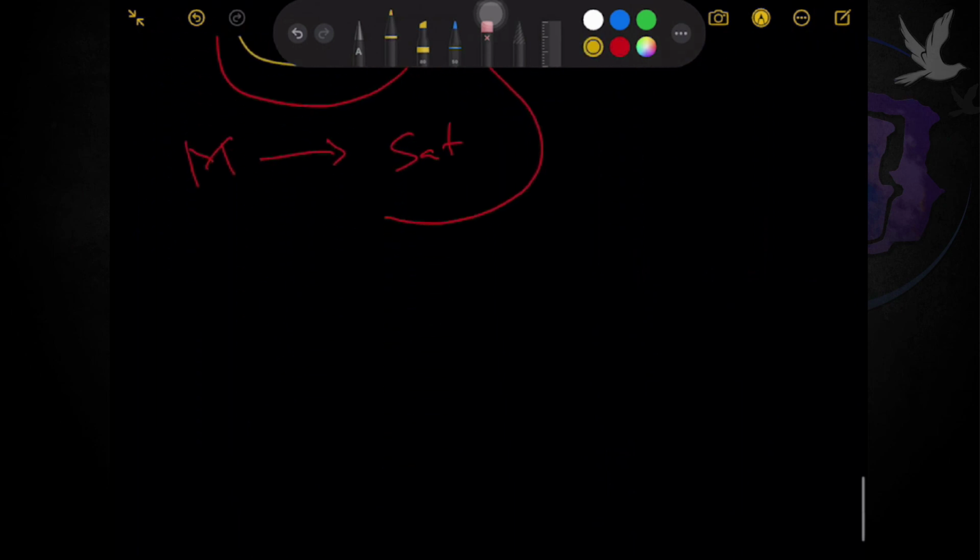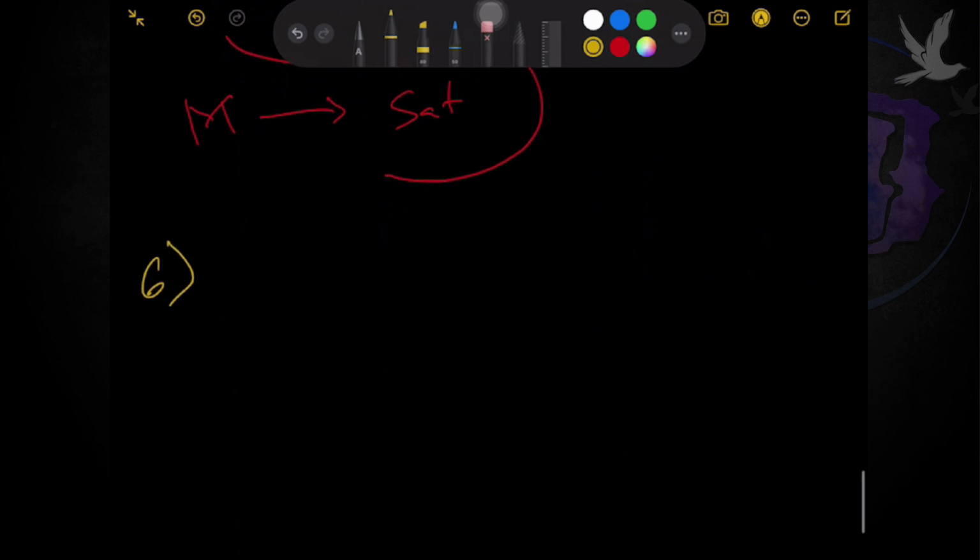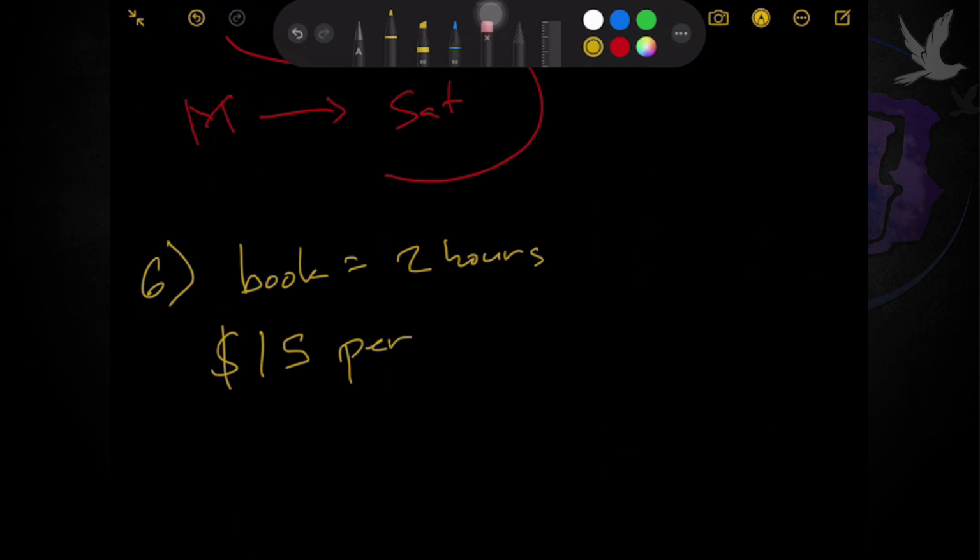Okay, number 6 naman tayo. Dave is a part-time proofreader. He needs 2 hours to proofread a book. So for every book, he needs 2 hours. Okay, we are basically gathering data lang. And he is paid $15 per hour. Kada isang oras is equivalent to $15. How many hours does he need to proofread a series of 6 books?